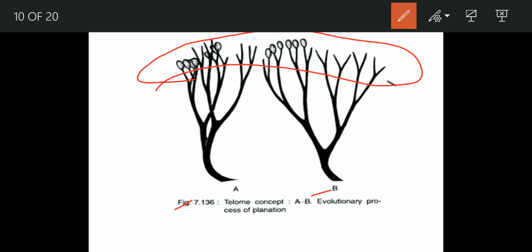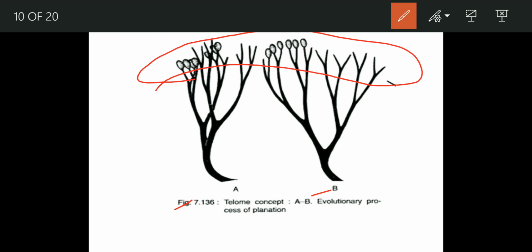What happened in overtopping: one stronger branch overtopped the weaker branch and started acting as the main branch, while the weaker one started acting as a precursor for the megaphylls. This is how it was suggested that monopodial branching arose in pteridophytes. Now, second was planation. Several branches were overtopping. At some point, the branches that are acting as the main axis are going to lie in a single plane.